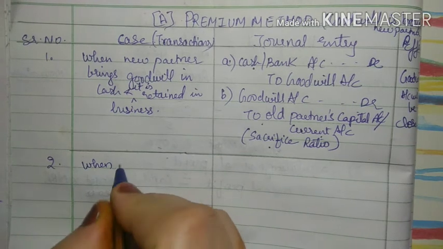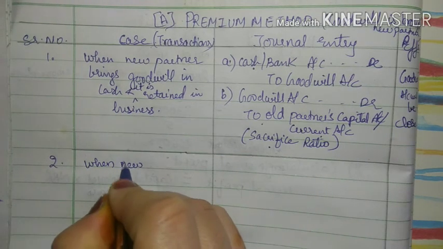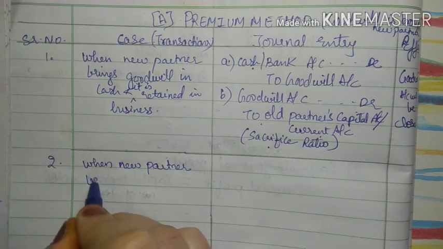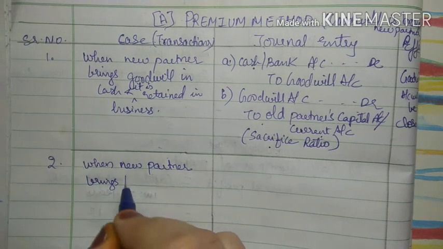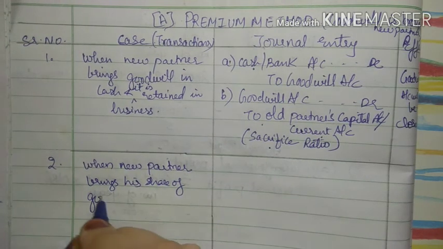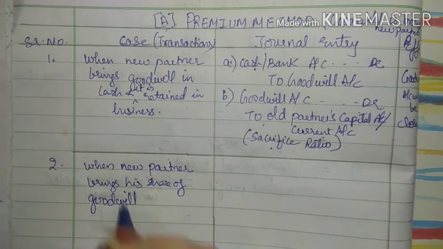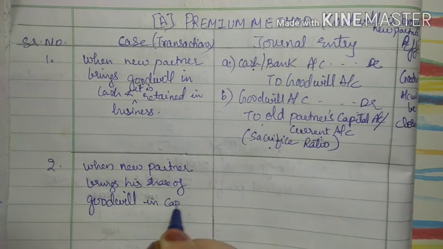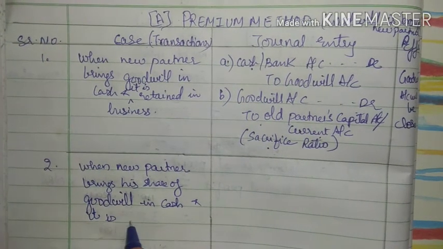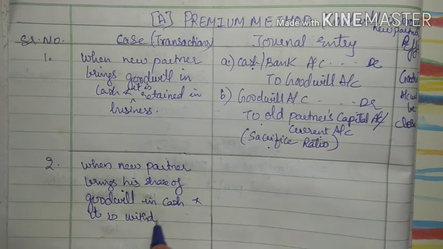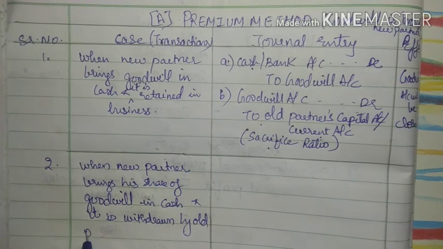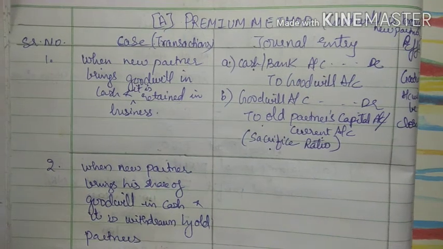When new partner brings his share of goodwill in cash and it is withdrawn by old partners, right?